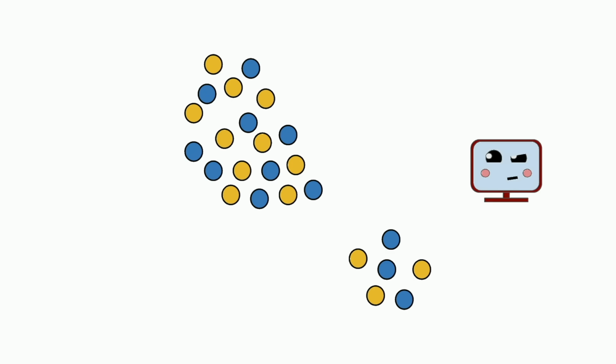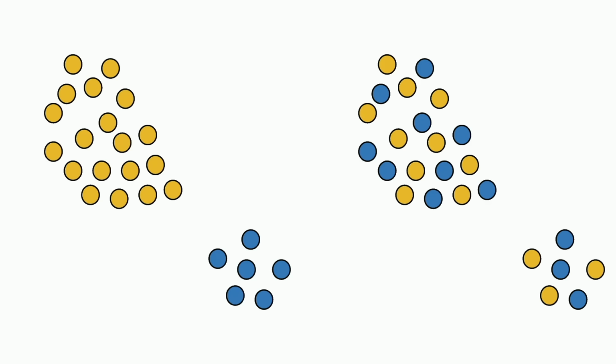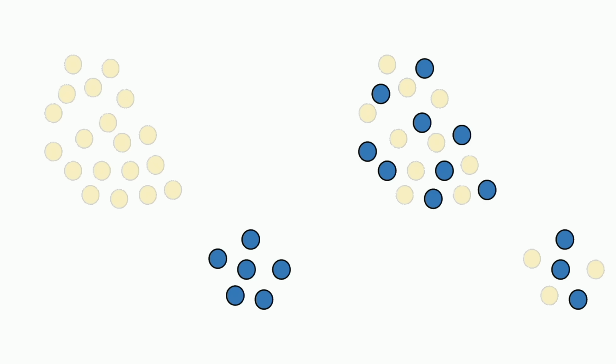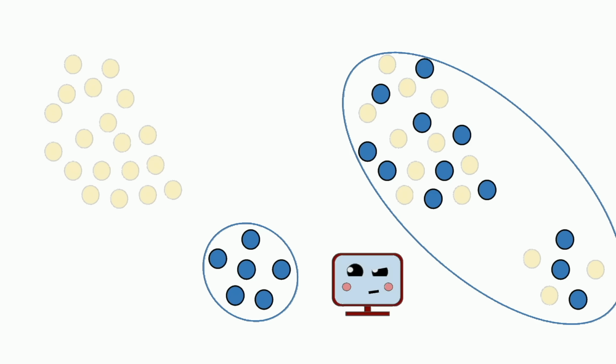But let's actually dig into why that is by comparing it to the previous clustering. Let's look at the blue cluster only. What do we like about the blue cluster on the left compared to the blue cluster on the right? The points are more tightly packed together, right? We can measure how tightly packed a cluster is by looking at how spread out the points are from the center of the cluster. And while that might sound straightforward, this is where things start to get tricky, because there are many ways to define spread and many ways to define the center of a cluster.